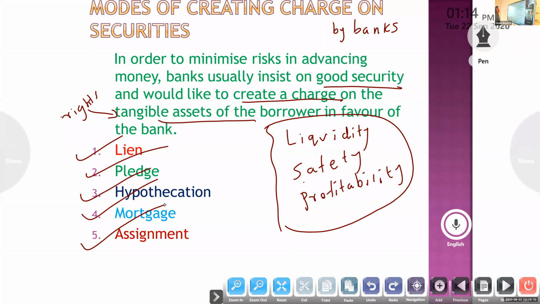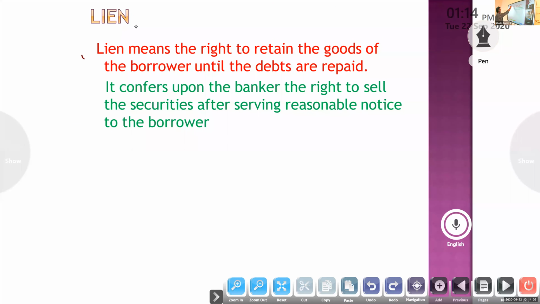These are the methods of creating charges by banks: lien, pledge, hypothecation, mortgage, assignment. So we'll study each one in detail. First one, lien. Lien means the right to retain the goods of the borrower until the debts are repaid. That is lien.